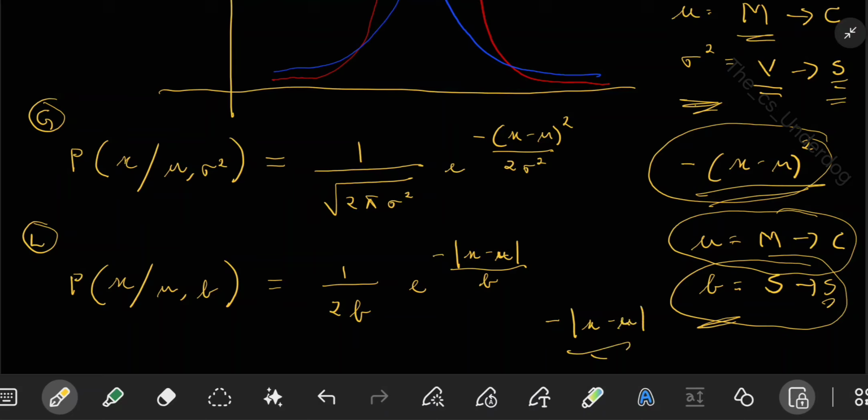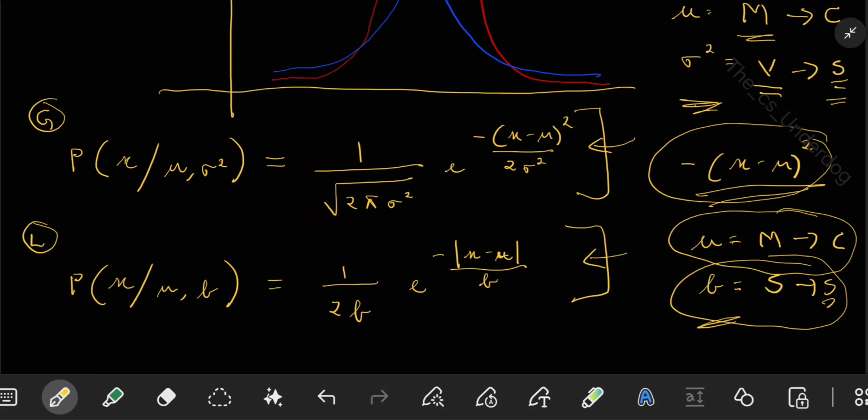This is a linear term. The whole point of showing you this mathematical formulation is that I want you to understand why error is falling off quadratically here and why error is falling off linearly here. This is the main difference I want to show between a Gaussian and a Laplace distribution.